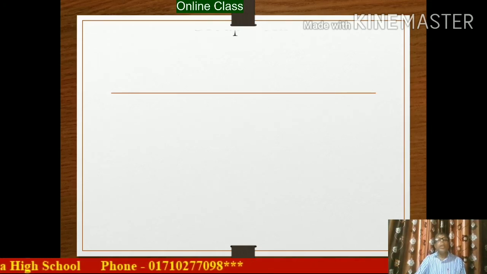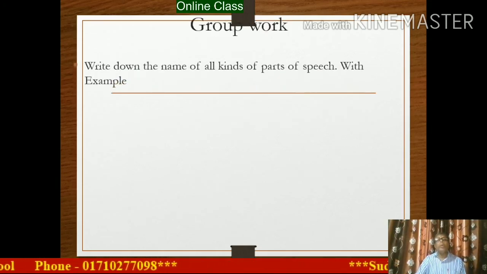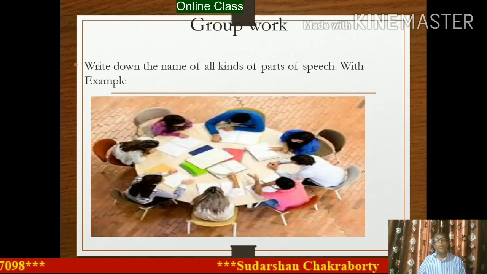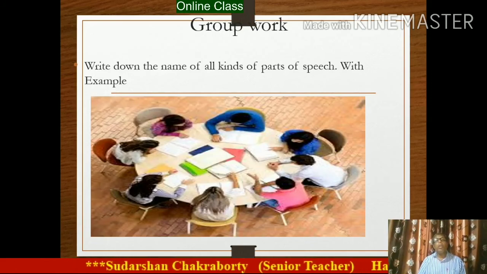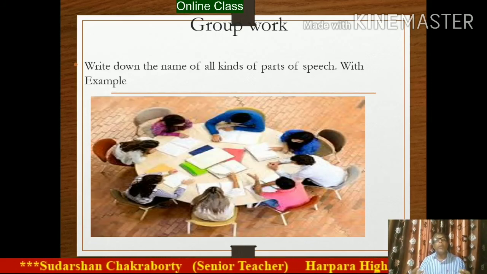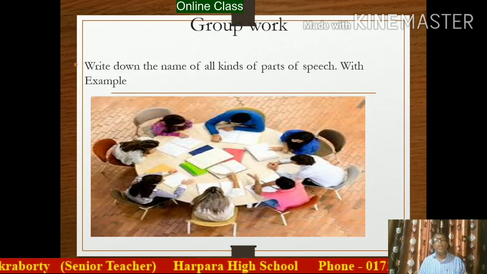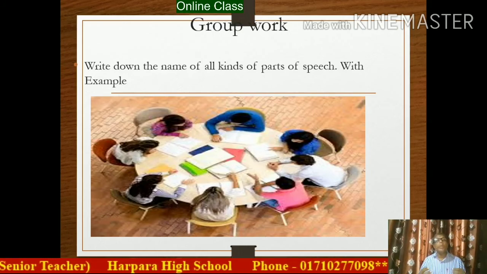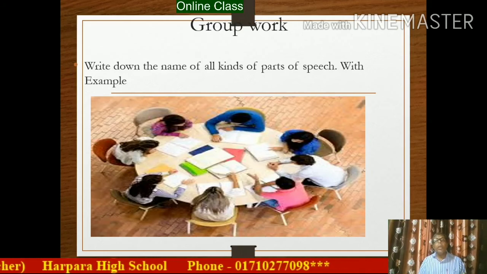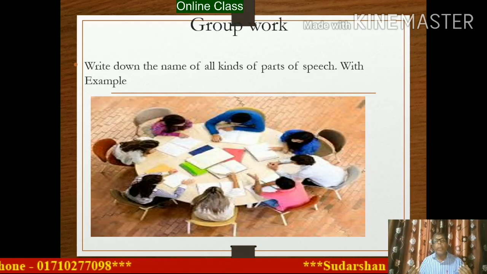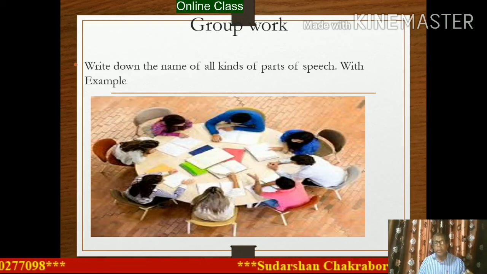Dear student, now I am going to divide our classroom into 7 groups, and there is a group work. Write down the names of all kinds of parts of speech with examples, and for this purpose I am giving 10 minutes. After your time finishes, I am going to check your answer.